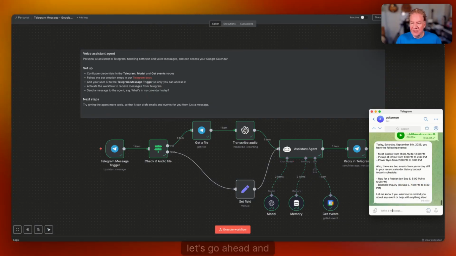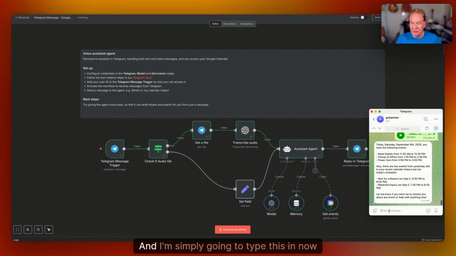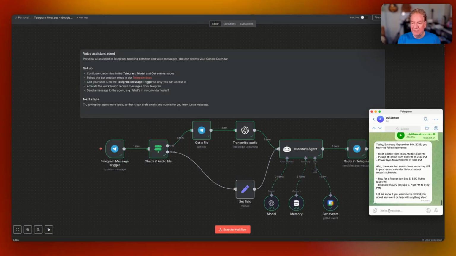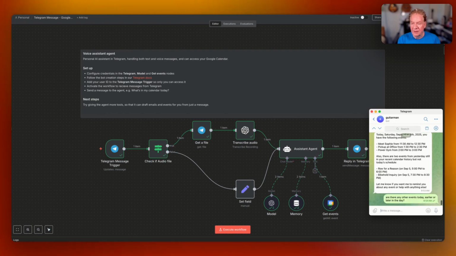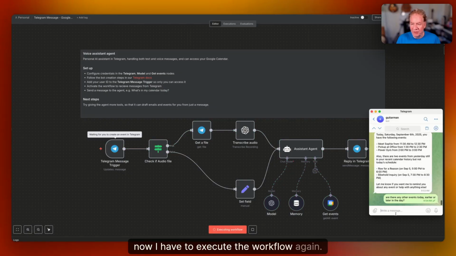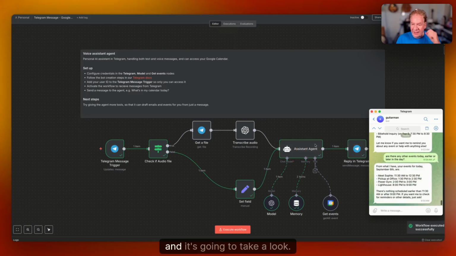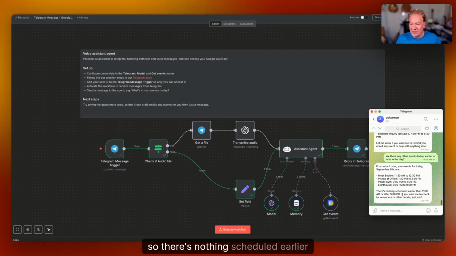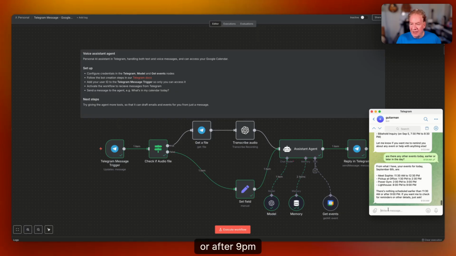So let's go ahead and ask another question here. And I'm simply going to type this in now to Telegram. And I'm going to say, are there any other events today, earlier or later in the day? Of course, now I have to execute the workflow again. So I hit it up and it's going to take a look. And from what I have, your events for today. Okay, so there's nothing scheduled earlier or after 9 p.m.